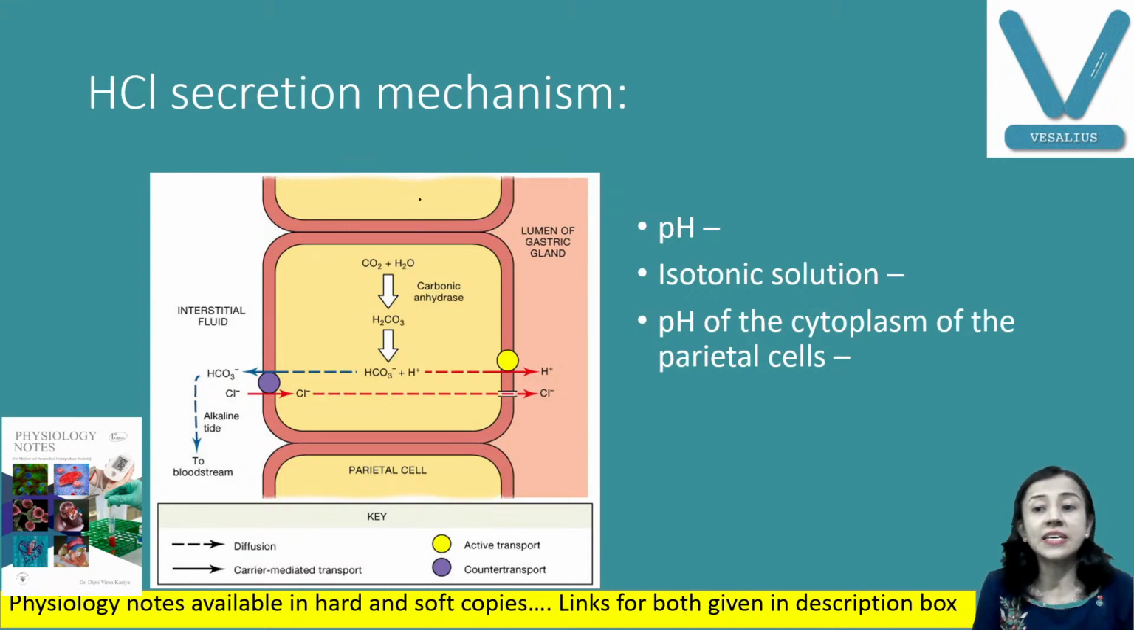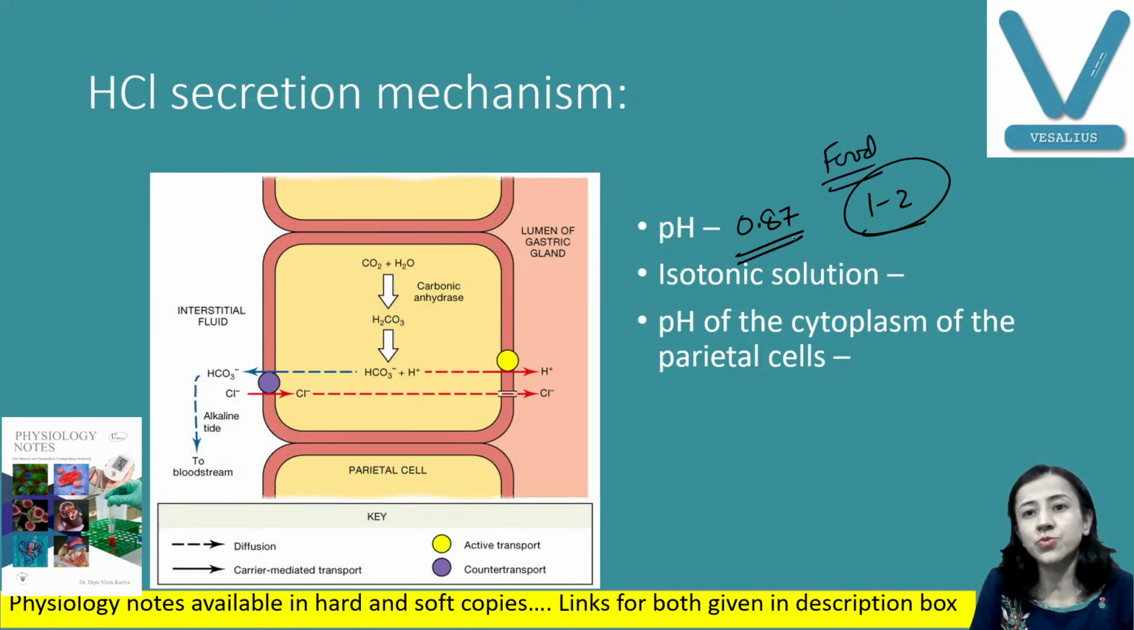Another important thing here is, when we take a specimen of parietal cell secretion, it has a very high concentration of H plus ion, and the pH is very low. If you are taking pure secretion from the parietal cell, the pH is only 0.87. So how does the pH become 1 to 2? Because we have food also. The food neutralizes some of the acid, therefore the pH increases.